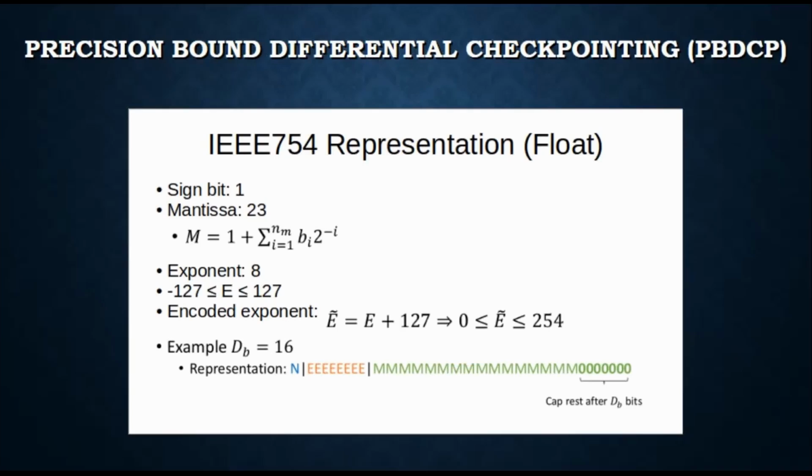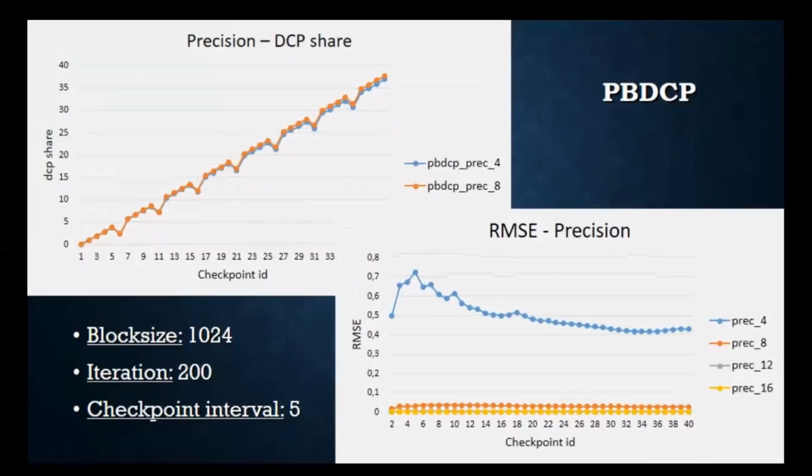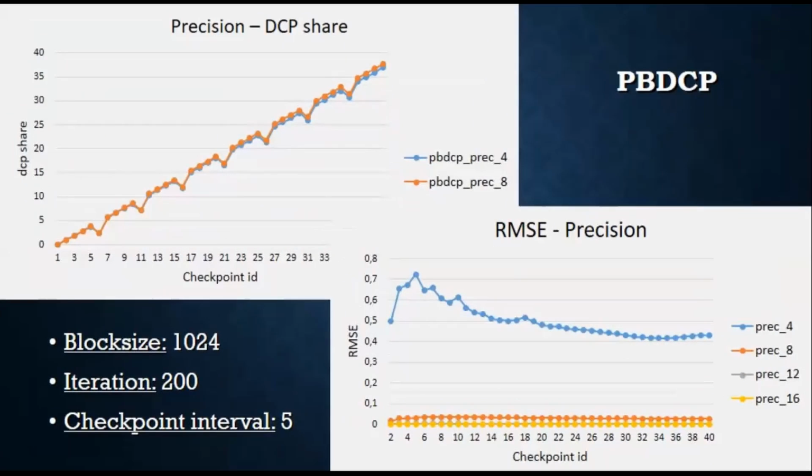To use this mechanism, the user should enable precision-bound differential checkpointing in the configuration file and also enter the precision value. Then, he or she should call the checkpoint function specifying the level as PBDCP. As expected, the smaller the precision, the more benefit we can get from DCP share, since the value remains unchanged for a certain interval, but also the larger the RMSE value, which is the root mean square error between uncapped and capped values, and it can also be seen in these charts.